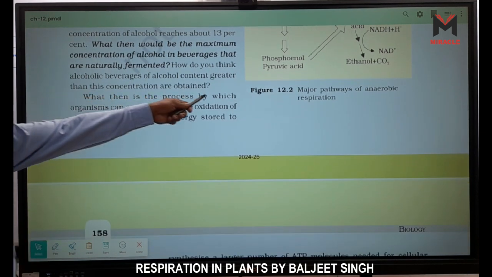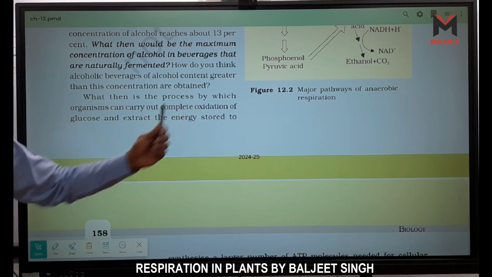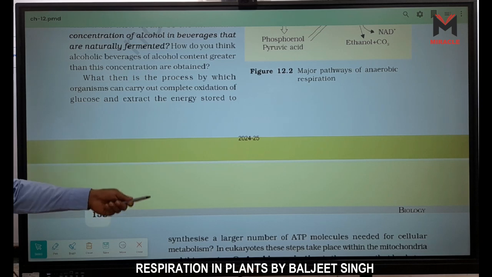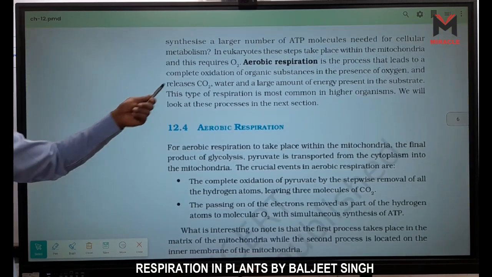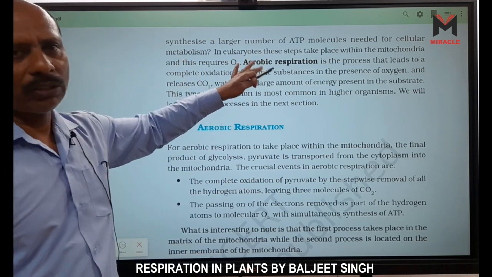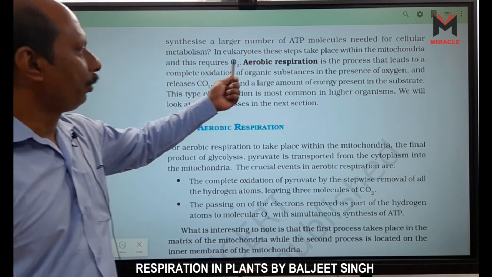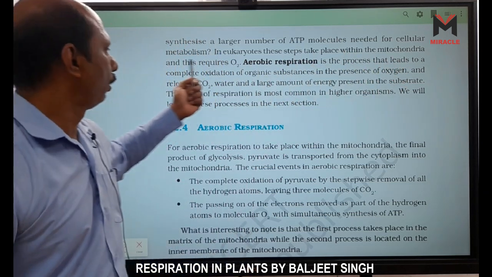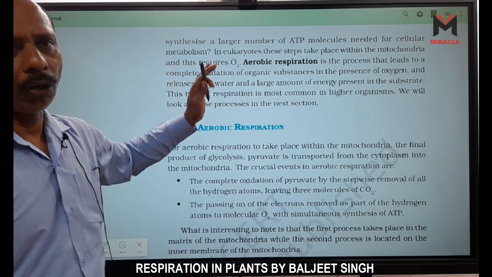What then is the process by which organisms can carry out complete oxidation of glucose and extract the energy stored in it, to synthesize a large number of ATP molecules needed for cellular metabolism? This one is called aerobic respiration. In eukaryotes, these steps take place within the mitochondria and it requires oxygen.